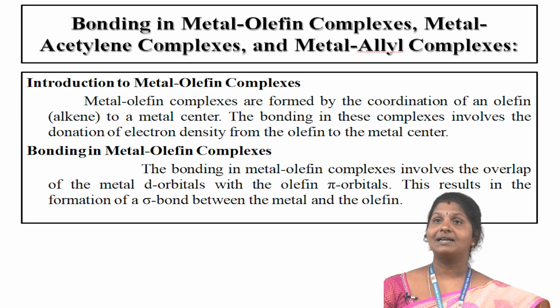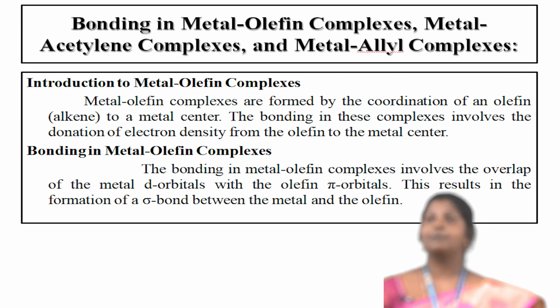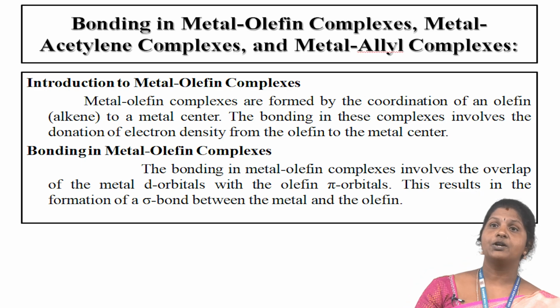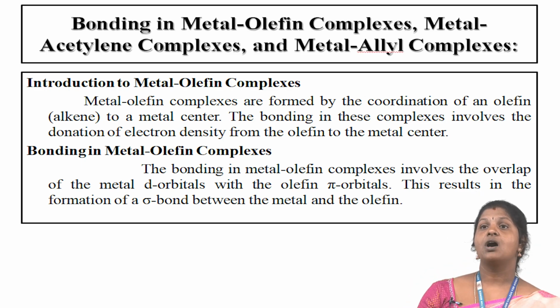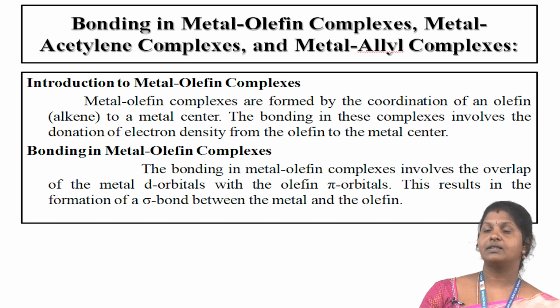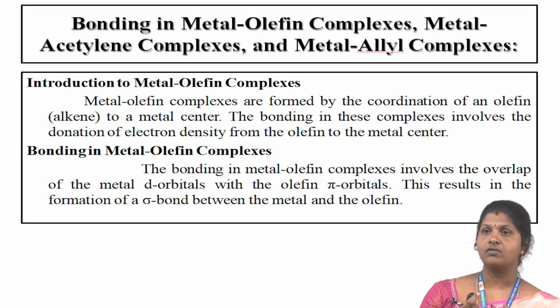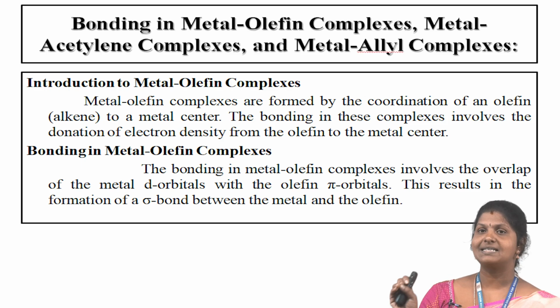Then bonding in metal olefin complexes, metal acetylene complexes and metal allyl complexes. Introduction: metal olefin complexes are formed by the coordination of an olefin, that means an alkene, to a metal center. The bonding in these complexes involves the donation of electron density from the olefin to the metal center.